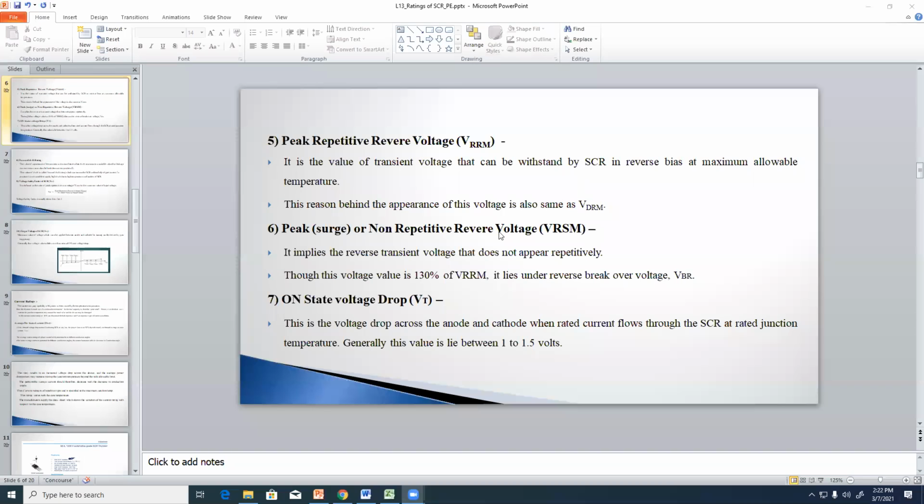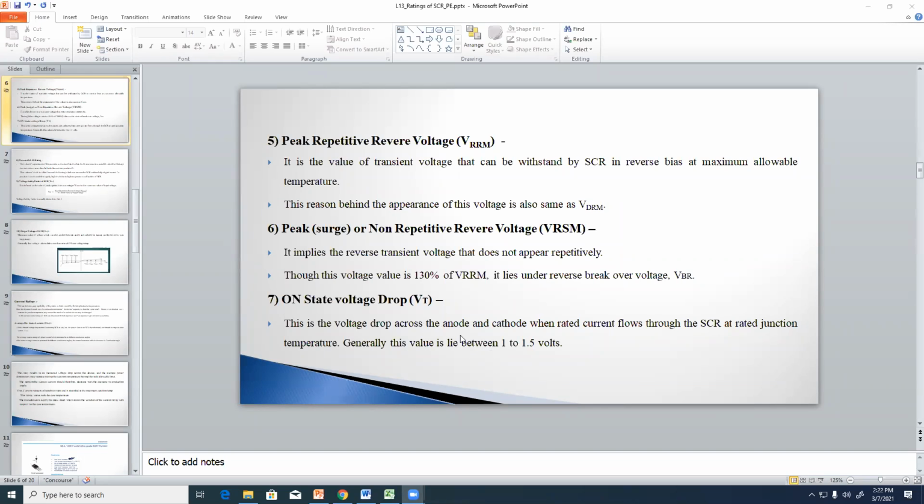Next, on-state voltage drop. This is the voltage drop across the anode and cathode when the rated current flows through the SCR at rated junction temperature. Generally this value lies between 1 to 1.5 volts. On-state voltage drop means, when the thyristor is turned on, the voltage across the thyristor is zero, but some amount of voltage will be dropped.